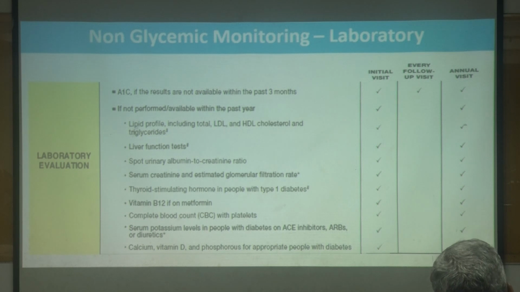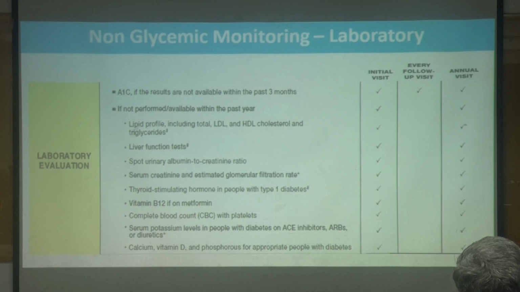If lipid profile is abnormal, you go with the medicines. Or if a patient is more than 40, high risk of CVD, straight away go with the statin irrespective of the lipid profile. No need to monitor lipid profile. If at all the patient insists, go once in a year. And spot urinary albumin creatinine ratio, that is also at the time of diagnosis. At the time of diagnosis means once glycemic control has been achieved. So annually, and thyroid function test in type 1 diabetes, in type 2 at least once in a year.